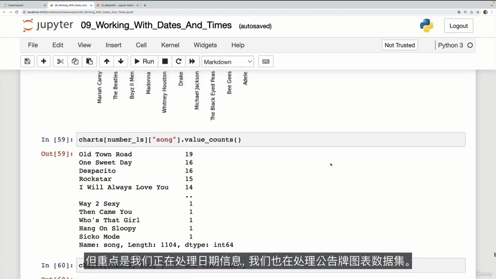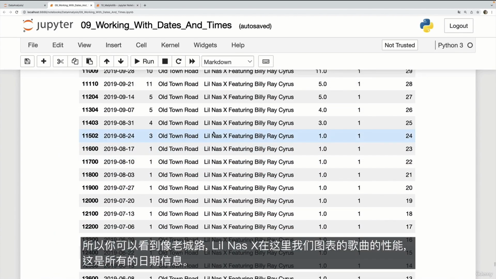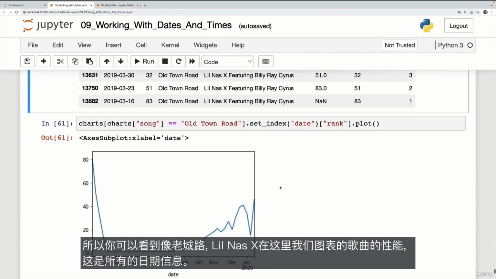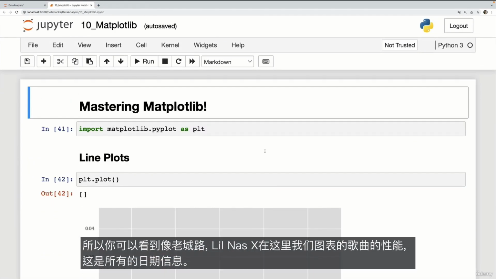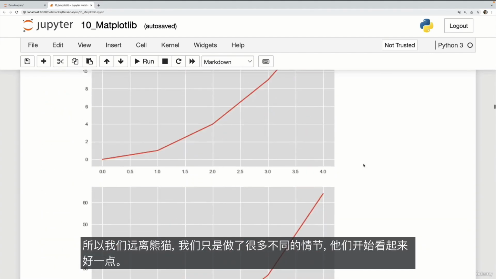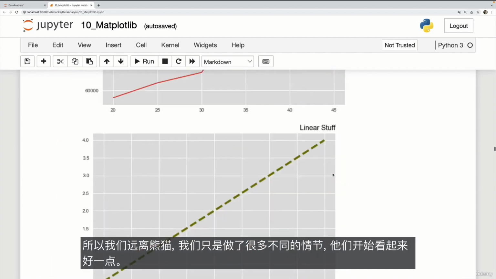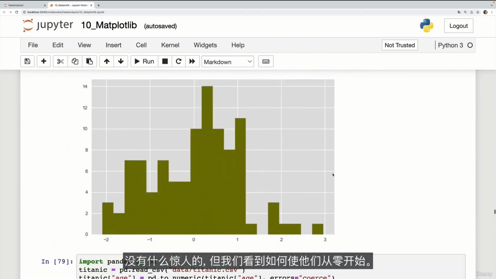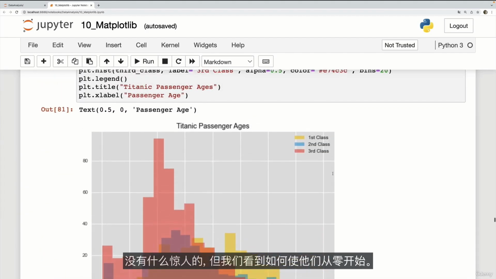And we also work with a Billboard charts data set. So you can see Old Town Road and Lil Nas X in here. We chart the performance of songs. That's all date information. And then we focus purely on Matplotlib for a little bit. So we step away from Pandas and we just make a lot of different plots. And they start to look a little bit better. Nothing stunning, but we see how to make them from scratch.